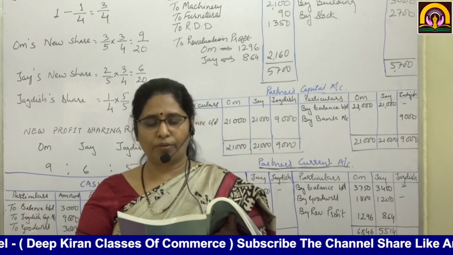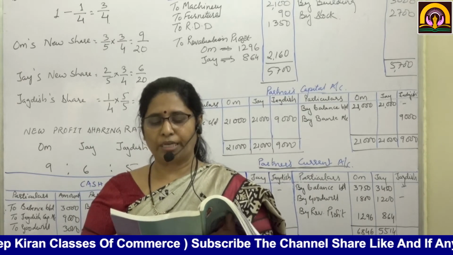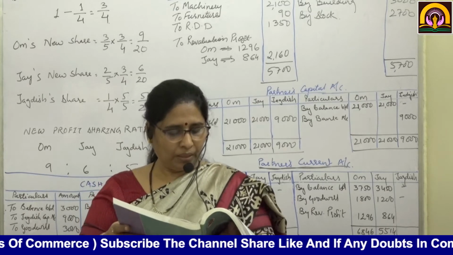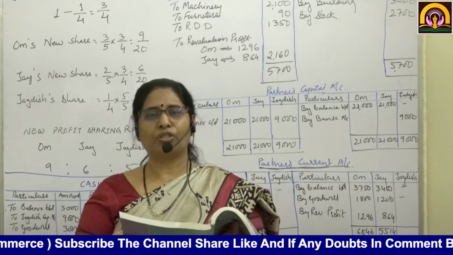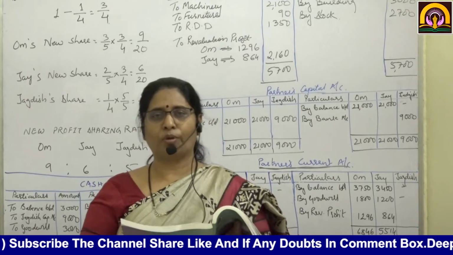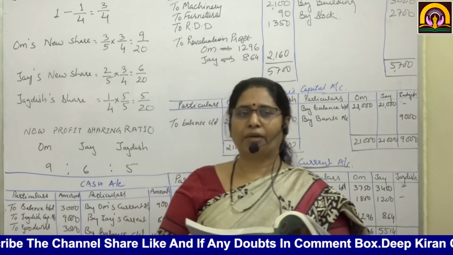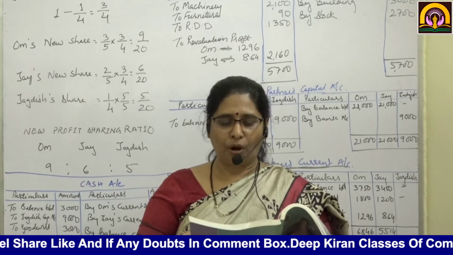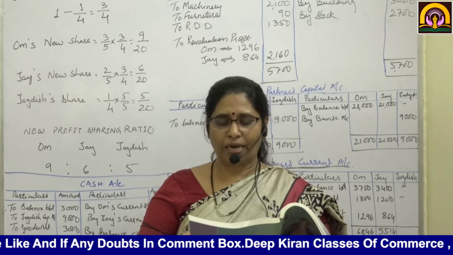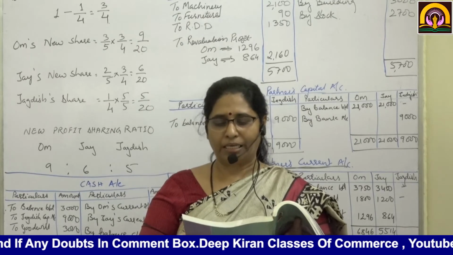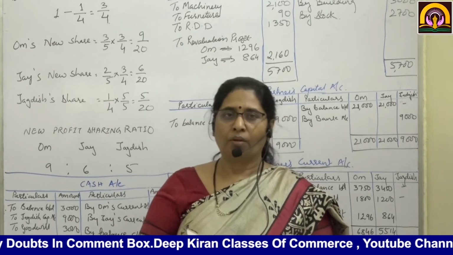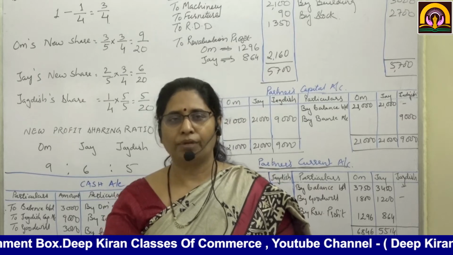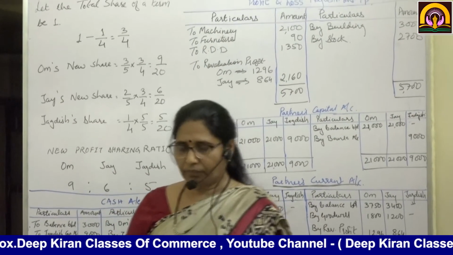Then stock is to be taken at the value of 15,000. Now, as per the balance sheet, stock value is 12,300. Now it is to be valued at 15,000. That means there is appreciation. Okay. Prepare the profit and loss adjustment account, partners' current accounts, and the new balance sheet. Now, one by one we will see. First, I'll show you the working, and then we will start with the sum.